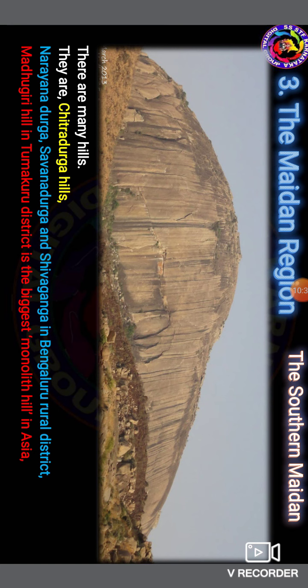First of all, the Chitradurga hills. Then Narayana Durga, Savanadurga, and Shivaganga in Bengaluru rural district. These are what we see there. And Madhugiri Hills in Tumakuru district is the biggest monolith hill in Asia.